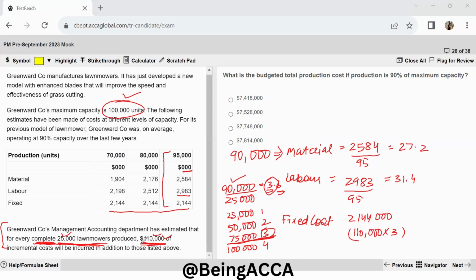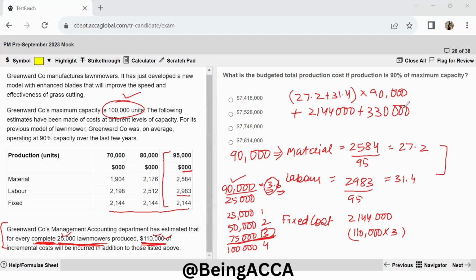So the total production cost will be nothing but adding our two variables. So this will be 27.2 plus 31.4, and I will multiply this by my number of units, which is 90,000. Then I will add my fixed cost of 2,144,000, and then I will add 3 times 110,000. This will be 330,000. If I sum all of these costs up, 27.2 plus 31.4 gives me 58.6. I'm multiplying this with 90,000, and with this I get 5,274,000.